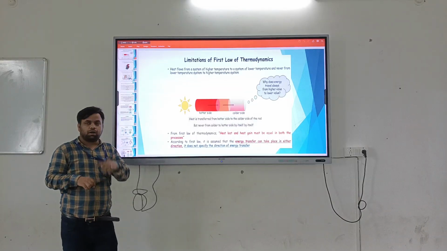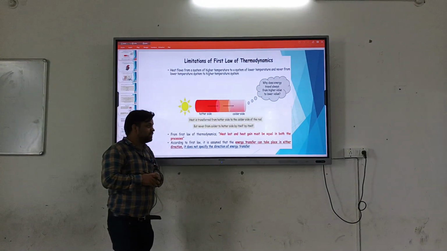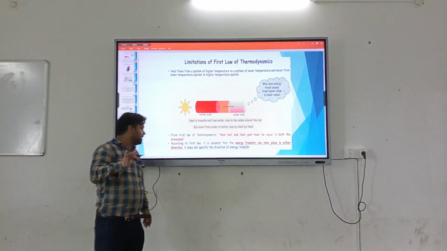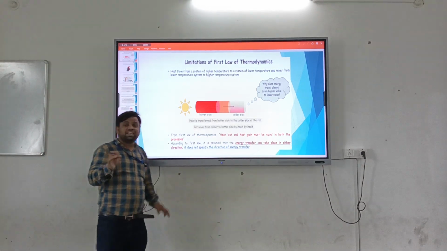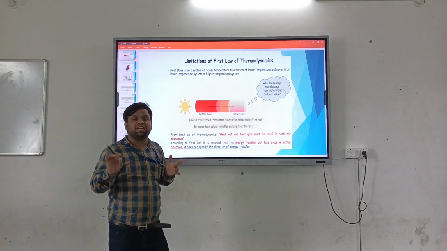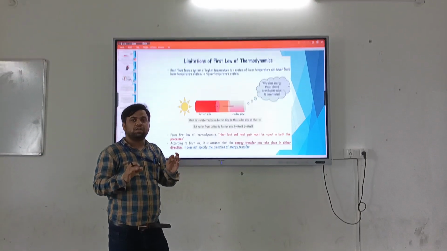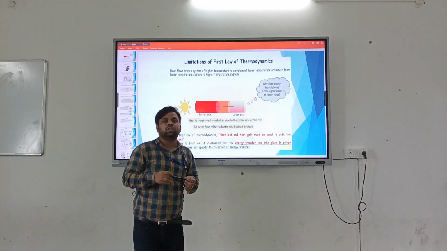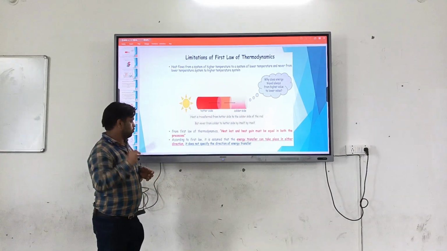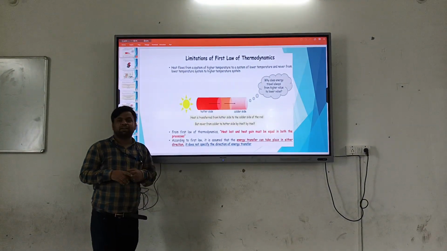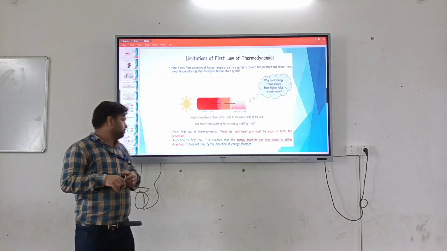So according to the first law, it is assumed that energy transfer can take place in either direction, but it does not give the specific direction of heat. In which direction the heat flows, the first law of thermodynamics does not give any idea. So it does not specify the direction of the energy transfer.